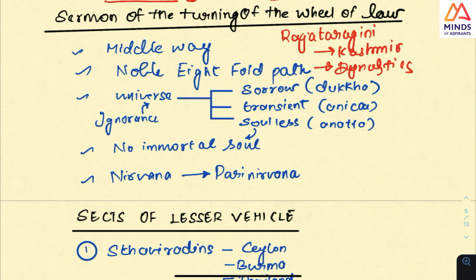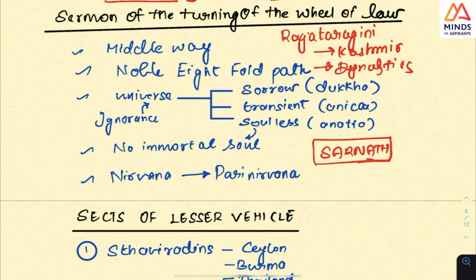The next thing which you should know is the sermon. What was the sermon which was given by the Buddha at Sarnath? Four or five disciples were there, and Buddha gives the middle path and the noble eightfold path.